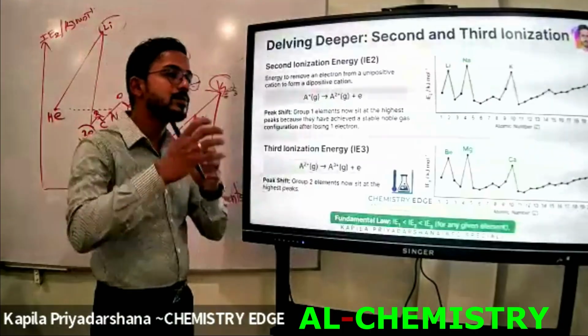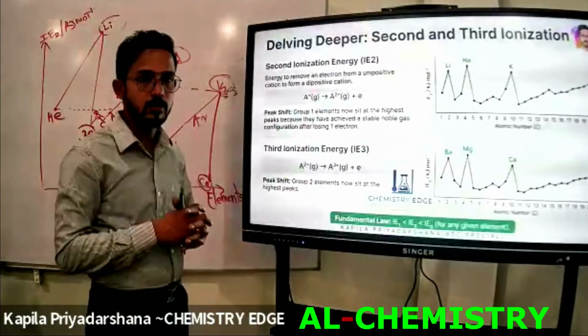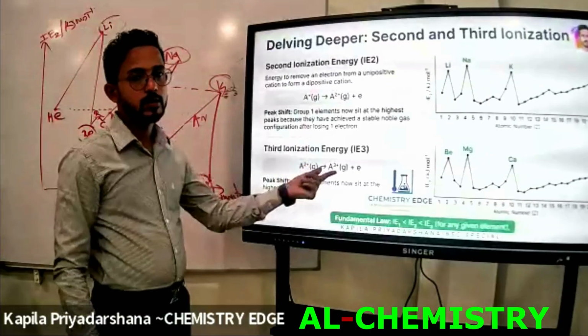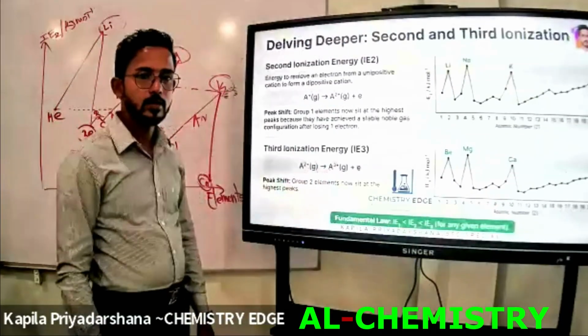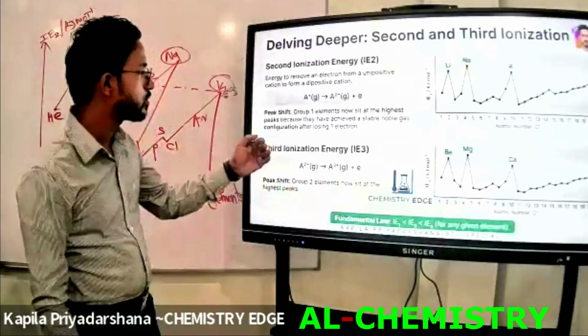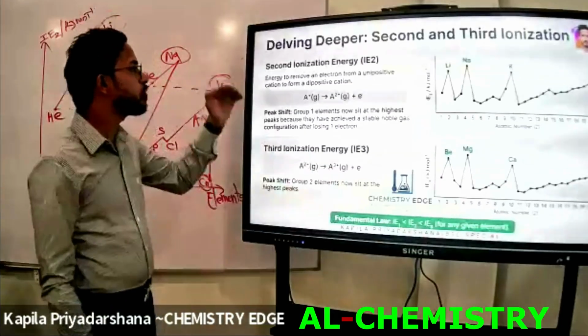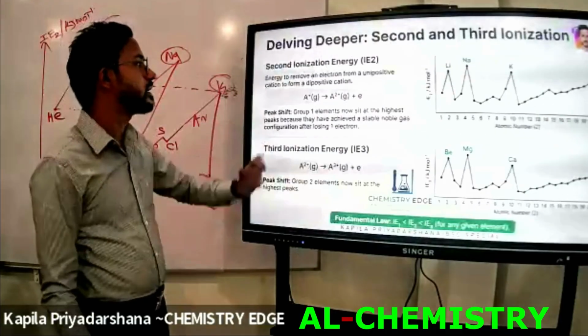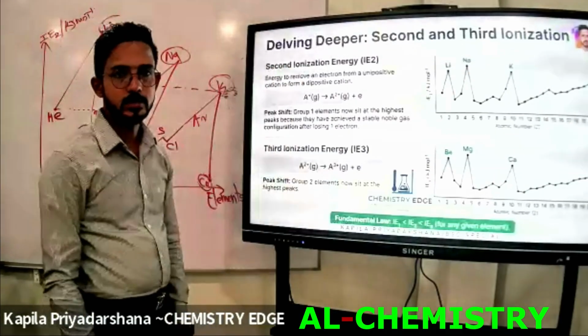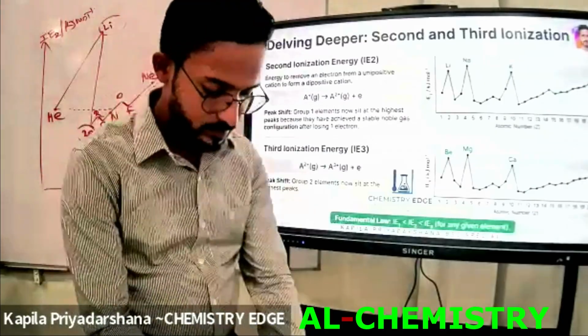After releasing a loosely bonded electron from the valence shell, it can produce the tripositive or trivalent gaseous state ion. Then how to tell that? Energy to remove an electron from a dipositive cation to form a tripositive cation. Right? Okay, let's write down that.